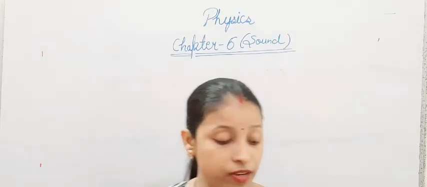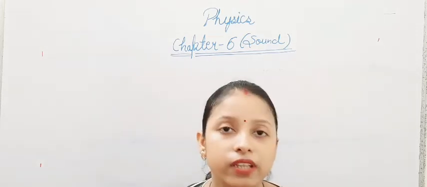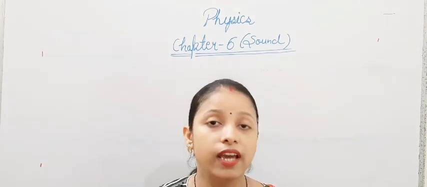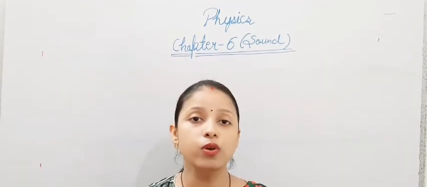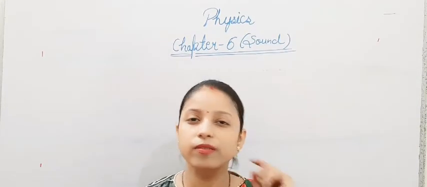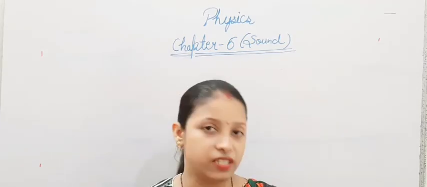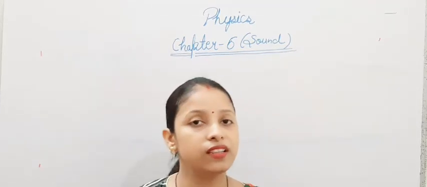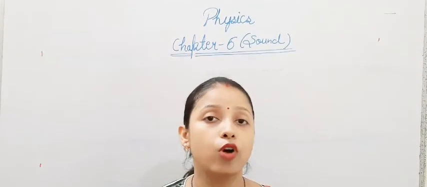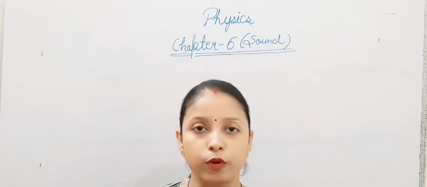After that we have seen how human beings produce sound. In the neck, in the throat of a human being, there is a voice box known as the larynx, and inside the larynx there are two vocal cords. The vocal cords are like thin plastic sheets made up of muscles. When we try to speak anything, air from our lungs goes up to the vocal cords and makes them vibrate, and hence the vocal cords vibrate and produce the sound.